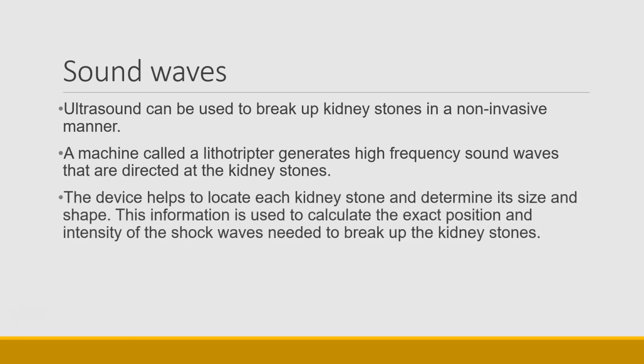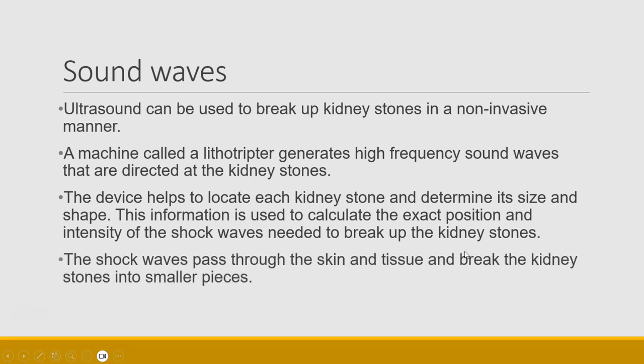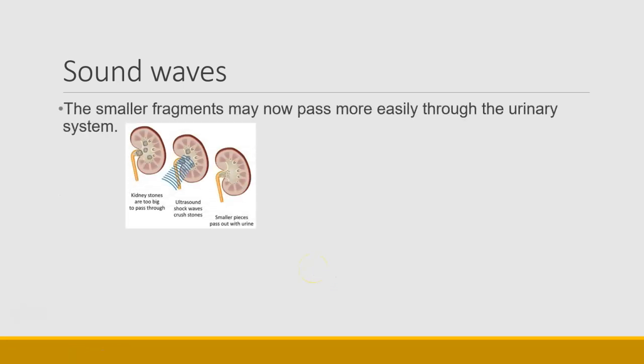This device helps to locate each kidney stone, determine its size and shape, and use that information to calculate the exact position and the intensity of the shock wave or ultrasound wave that is needed to break up the kidney stones. The shock waves pass through the skin and through the soft tissue, and they break the hard kidney stones into smaller pieces. And now these smaller fragments may pass through the urinary system.